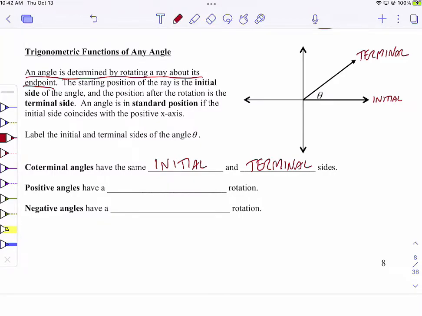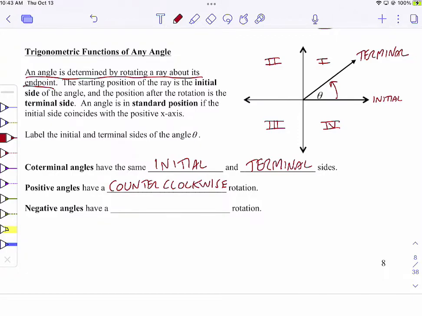Positive angles have a counterclockwise rotation. Now, that might seem opposite of what you would guess, but this way is positive. And if you think about the way the quadrants are labeled, remember learning about quadrants in algebra? Quadrant 1, quadrant 2, quadrant 3, quadrant 4. They're labeled counterclockwise.